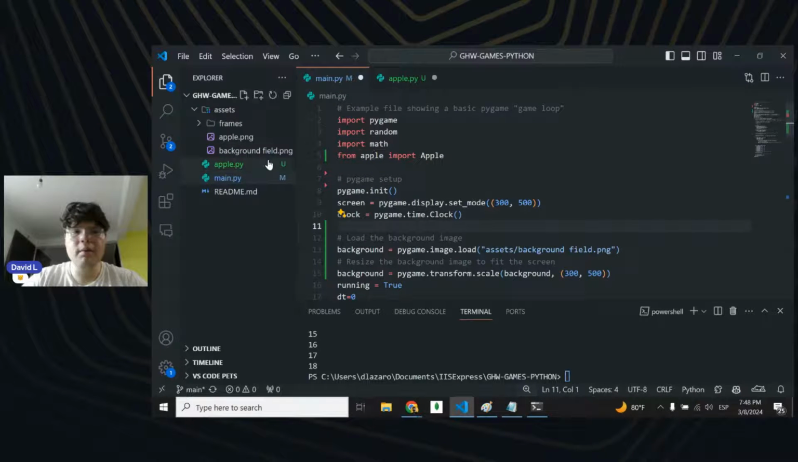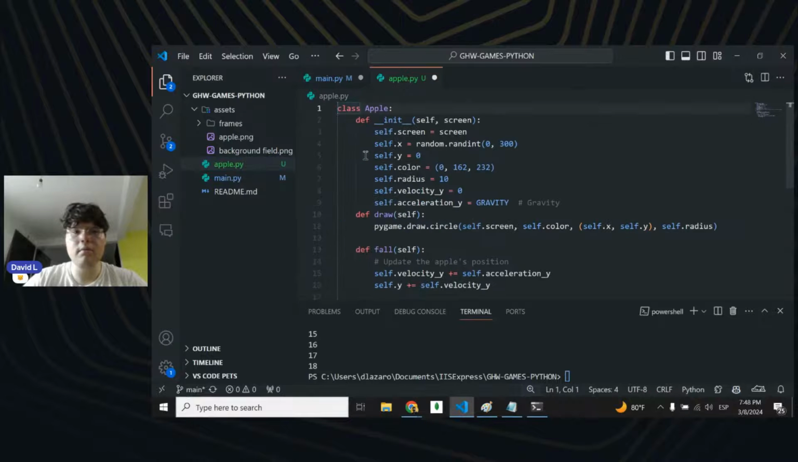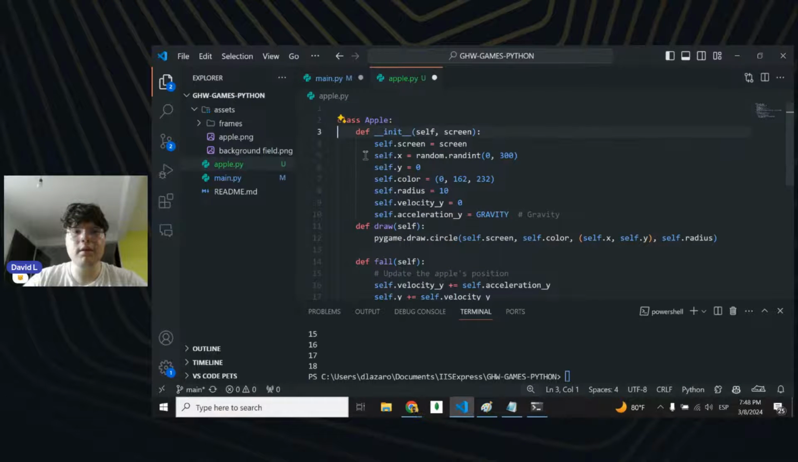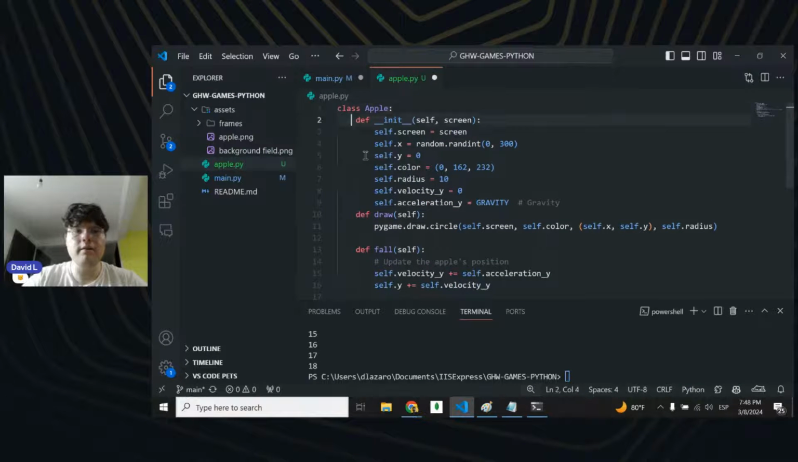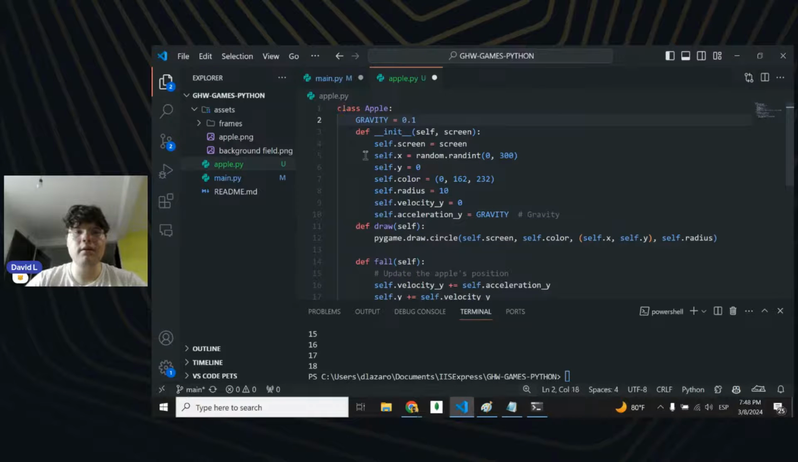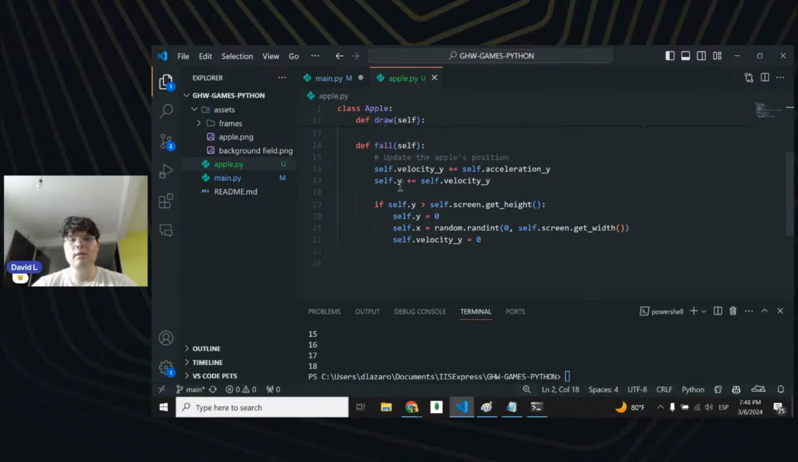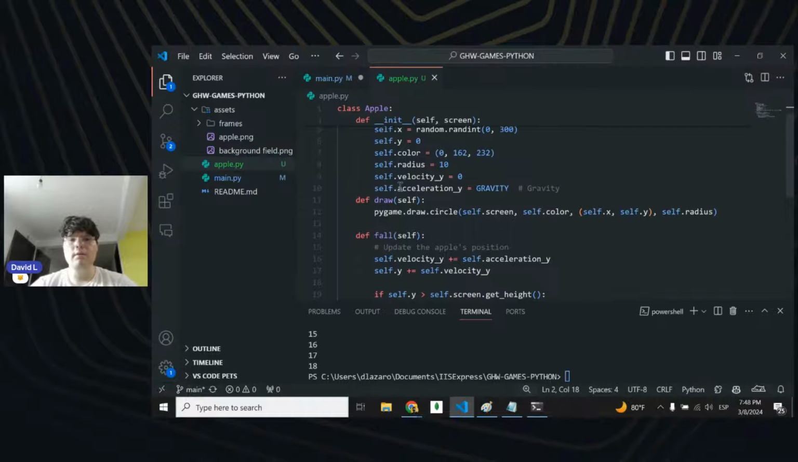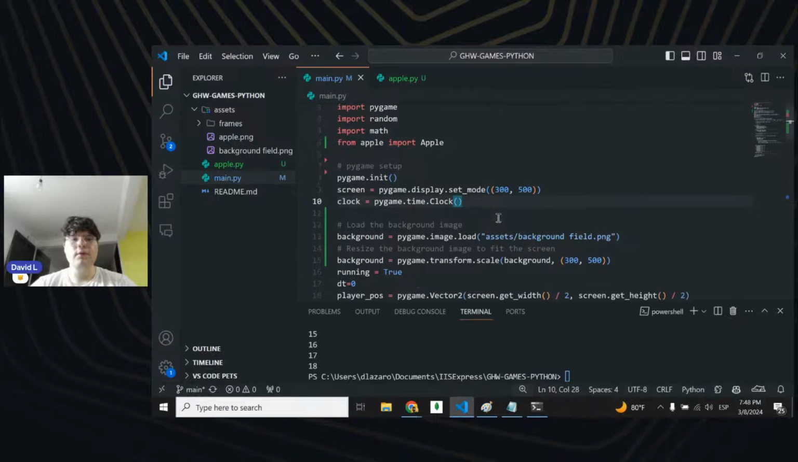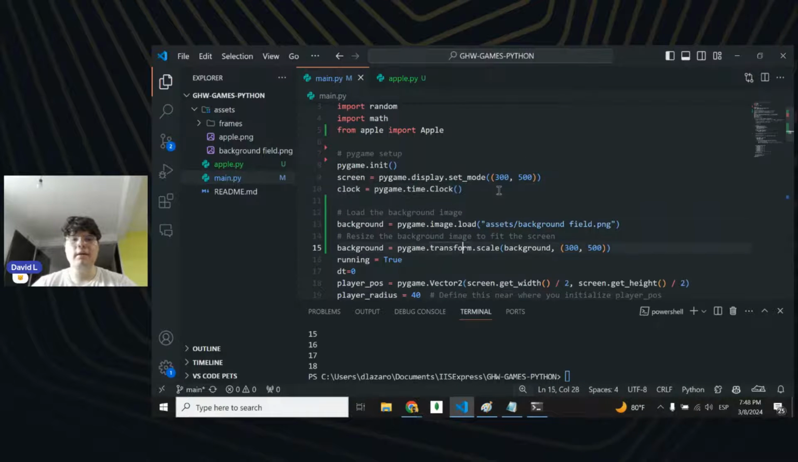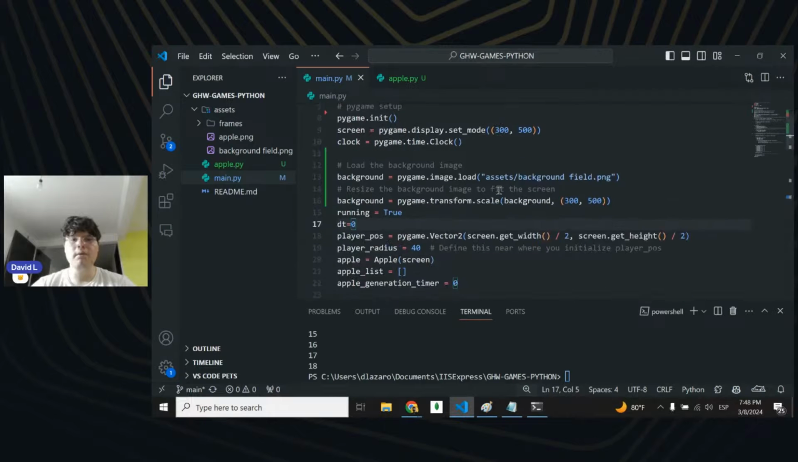Oh yeah, but actually gravity should be here because we're using this constant right here, right? So let's just define it right here. Gravity is equal to this, and we have gravity. Are we using it? Oh, I think we're using it right here, right? Like an acceleration. Okay, so we are importing Apple.